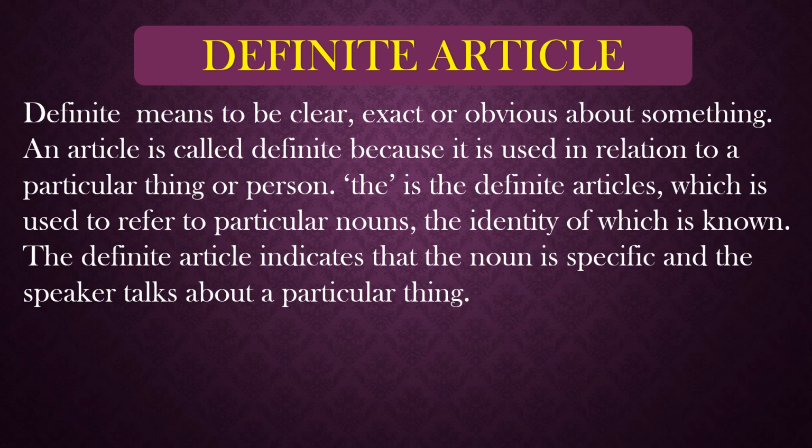So an article is called definite because it is used in relation to a particular thing or person. When we are pointing out towards a particular thing or person, then our definite article is used. So the is the definite article over here, which is used to refer to particular nouns, the identity of which is known to us. The definite article indicates that the noun is specific and the speaker talks about a particular thing. When we are pointing out towards a particular thing, at that time we use the definite article.